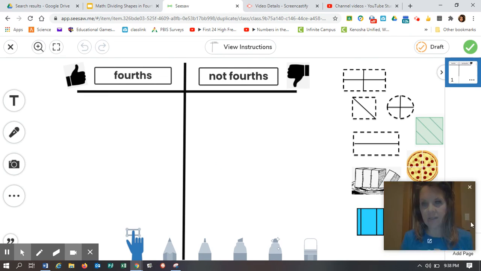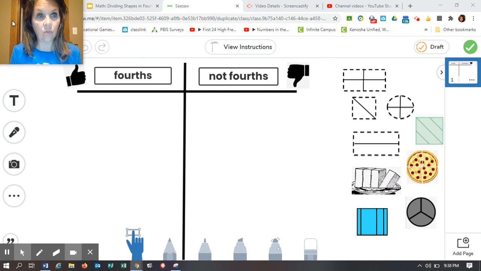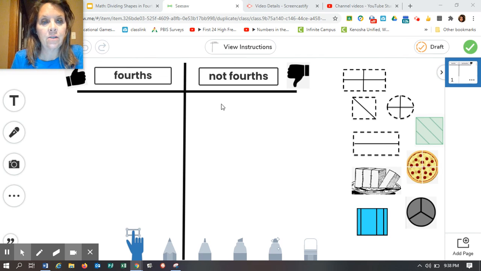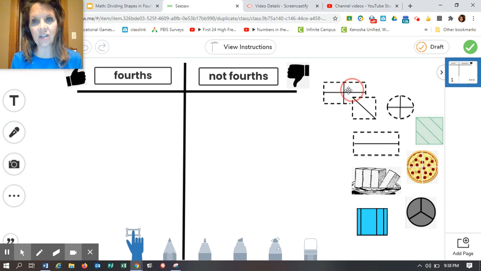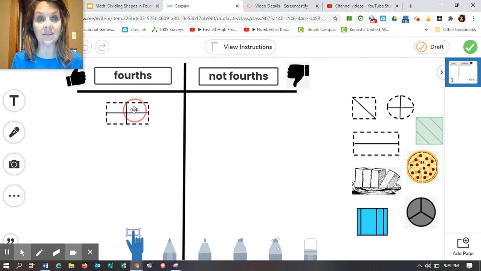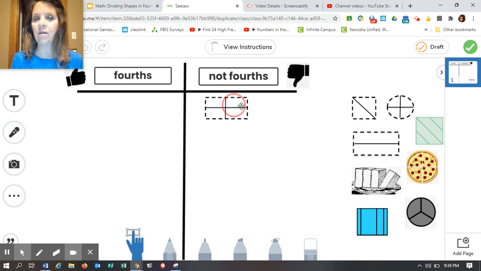Okay, so as we can see here, we have a T-chart. We're going to be dividing into groups. Okay, we're going to be sorting. So on this side is that thumbs up, that fourths, and this side says not fourths. That's the thumbs down. So you're going to go ahead and move these shapes into yes, it is fourths correctly, or nope, that's not fourths.